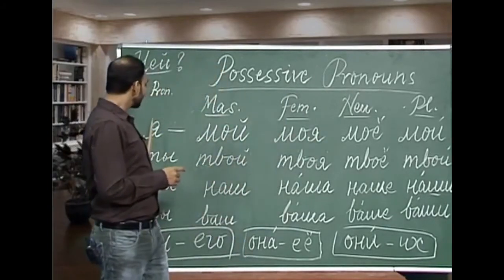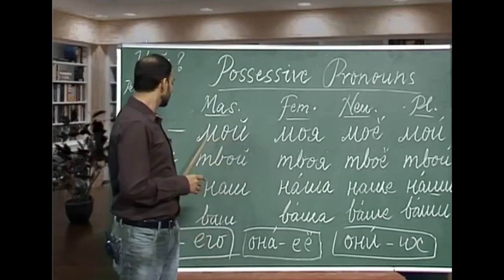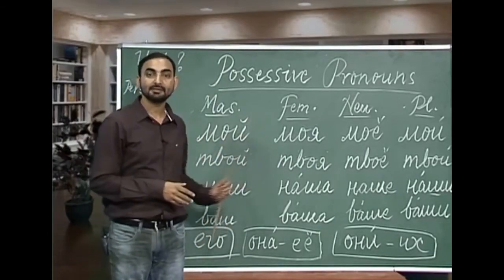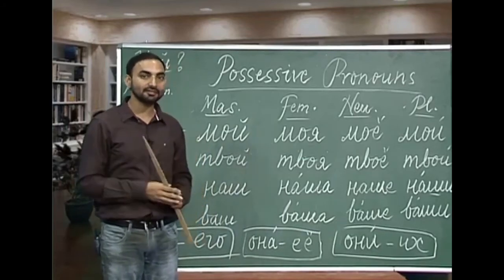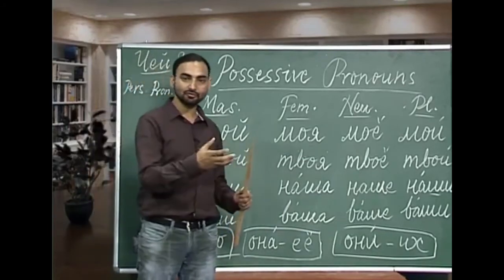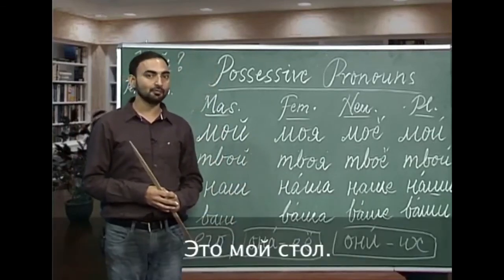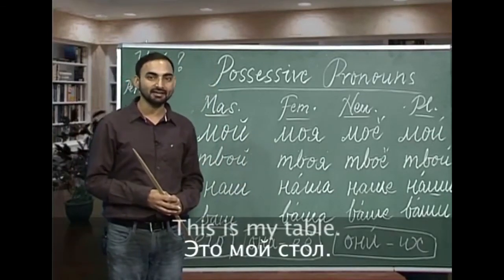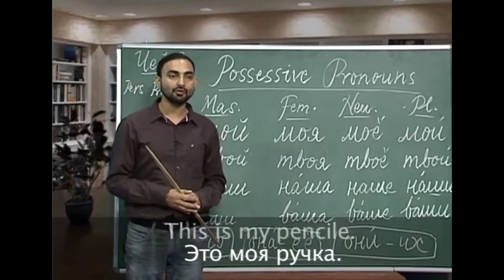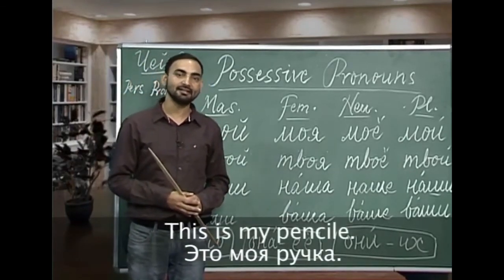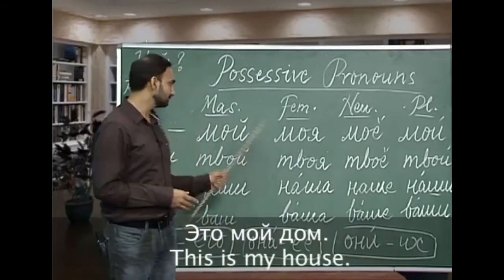For example, from ya we have moi. How do you understand this moi? Moi is my. I, my. So it shows that something belongs to me. For example, eta moi stol will mean this is my table. Eta moi karandash will mean this is my pencil. Eta moi dom, this is my house.